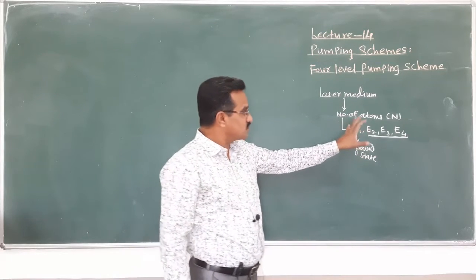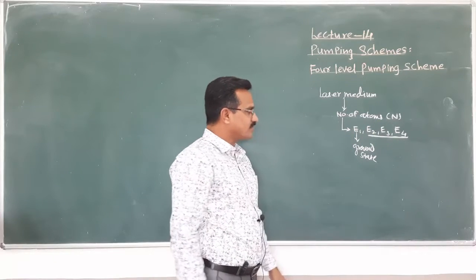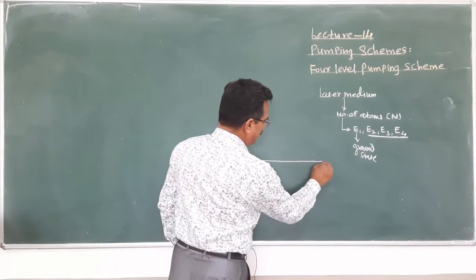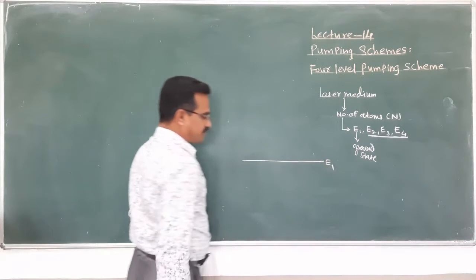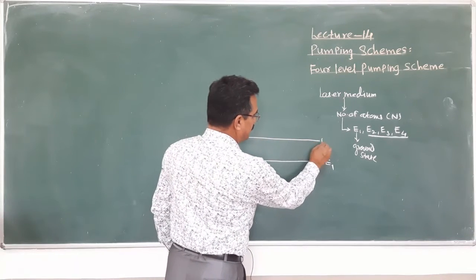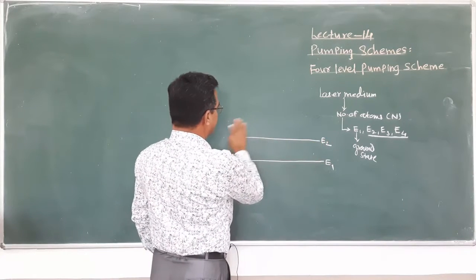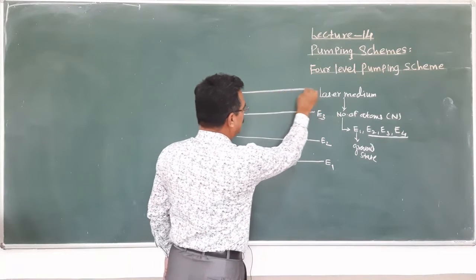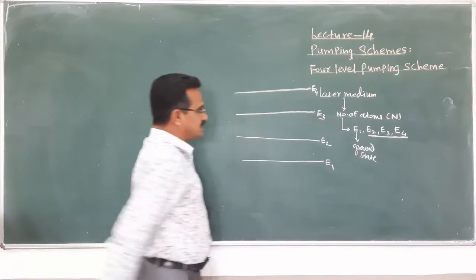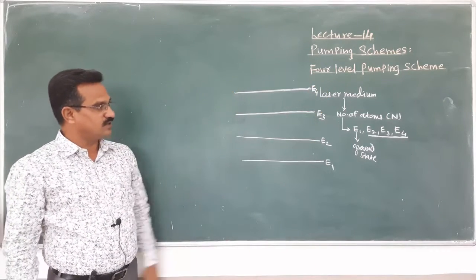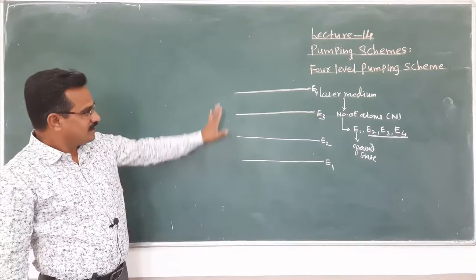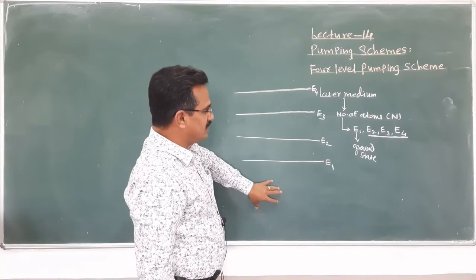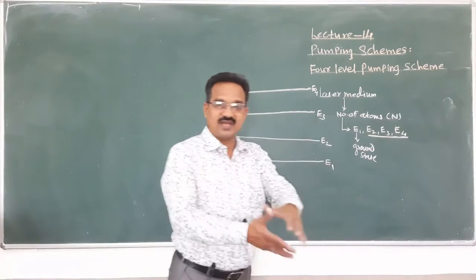When we consider this four level pumping scheme, here is the first level, that is E1. Second one, E2. Here is the third one, E3, and one more, that is E4. Four levels are considered: E1, E2, E3 and E4. Within these four levels, this number of atoms are distributed.